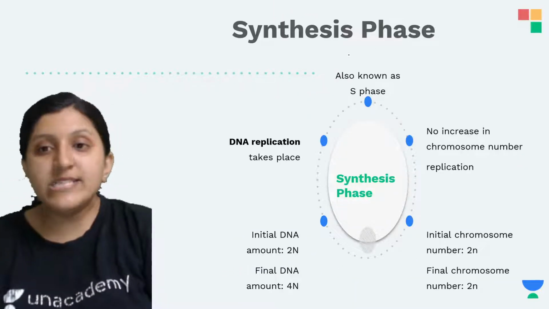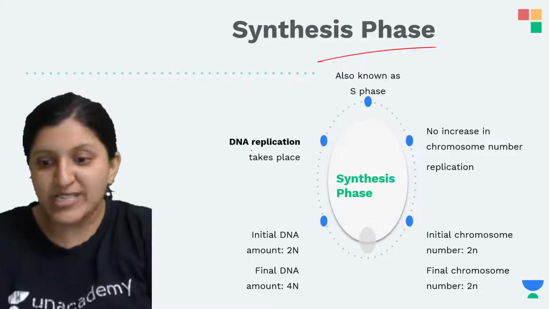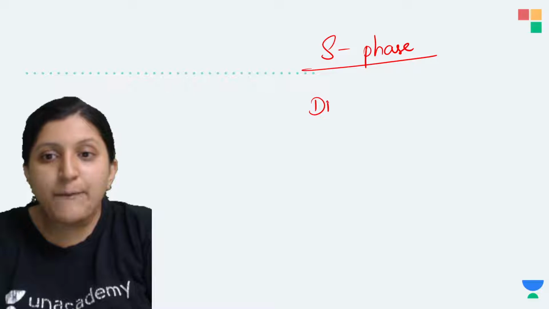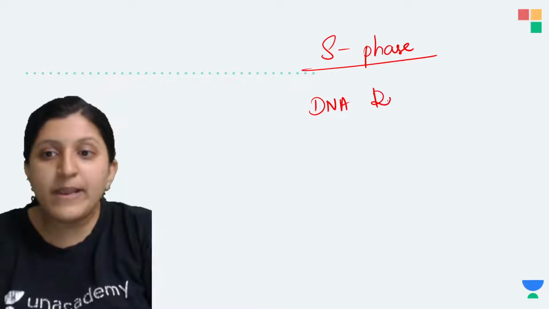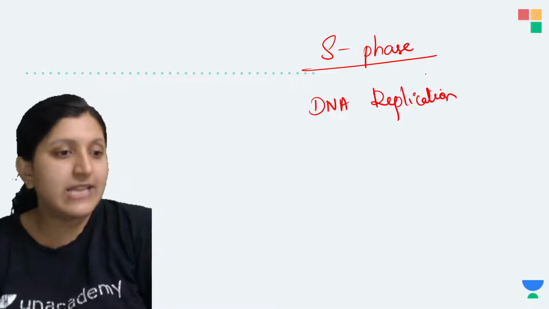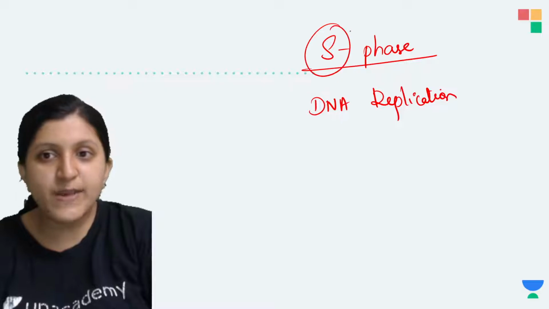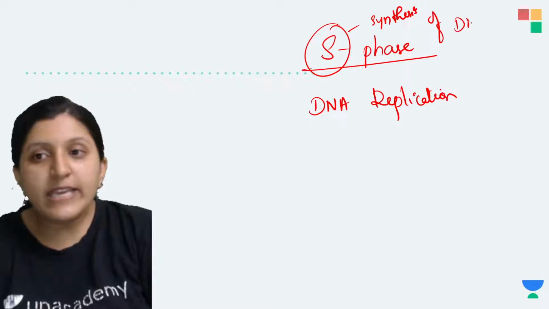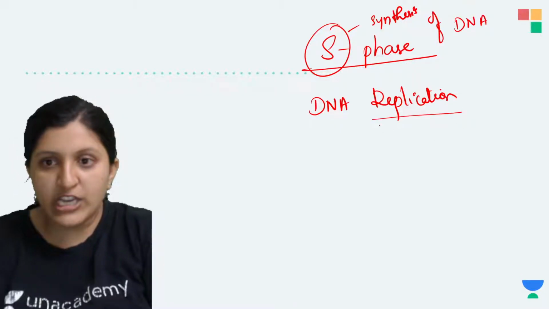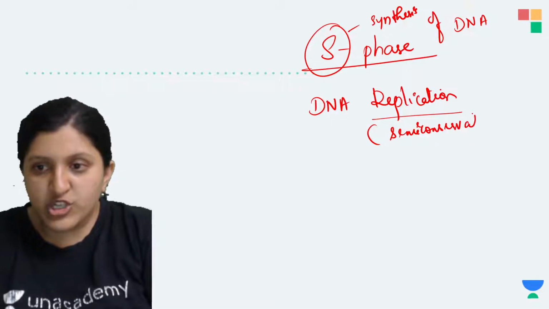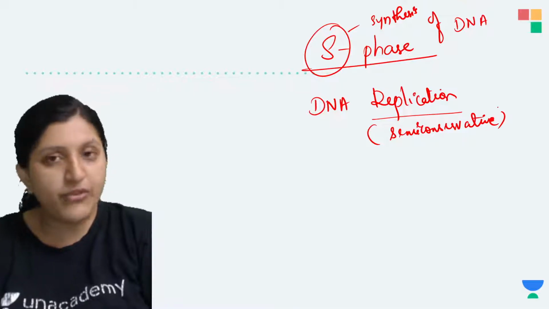So now in the S phase, what exactly happens in the S phase? So you know that in G1 phase all the raw materials were kept ready. In S phase, we can see DNA replication. So what type of replication is it? It is basically DNA synthesis. So the name is S phase because synthesis is occurring. Synthesis of what? Synthesis of DNA we can see here, by a replication which is actually a semi-conservative type of replication.